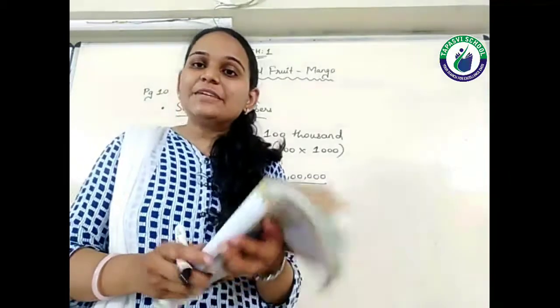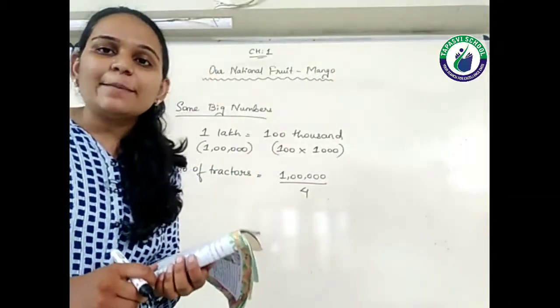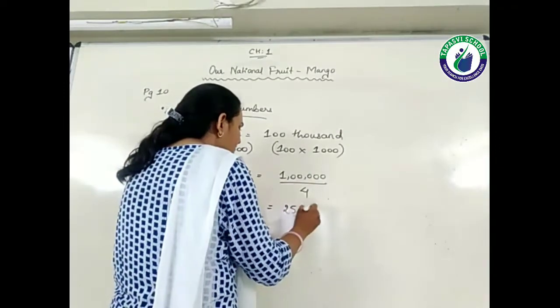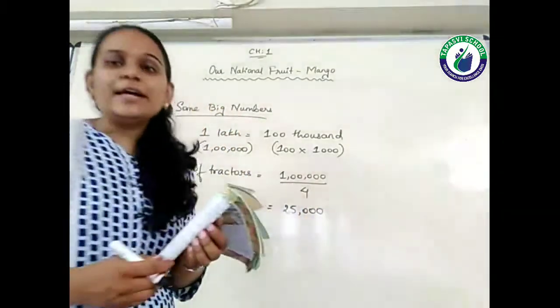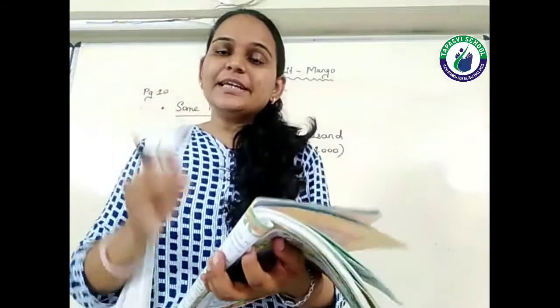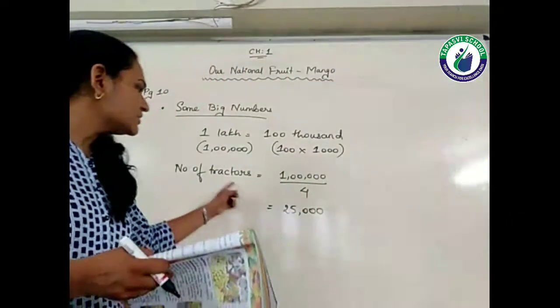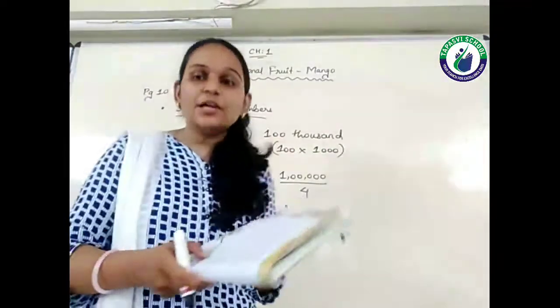So 1 lakh divided by 4, if you divide 1 lakh by 4, you get 25,000. So we can say that 25,000 tractors are there in that particular area.